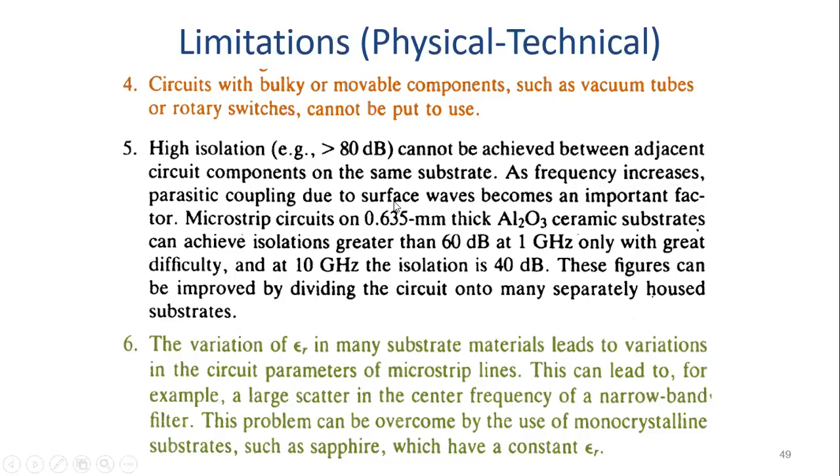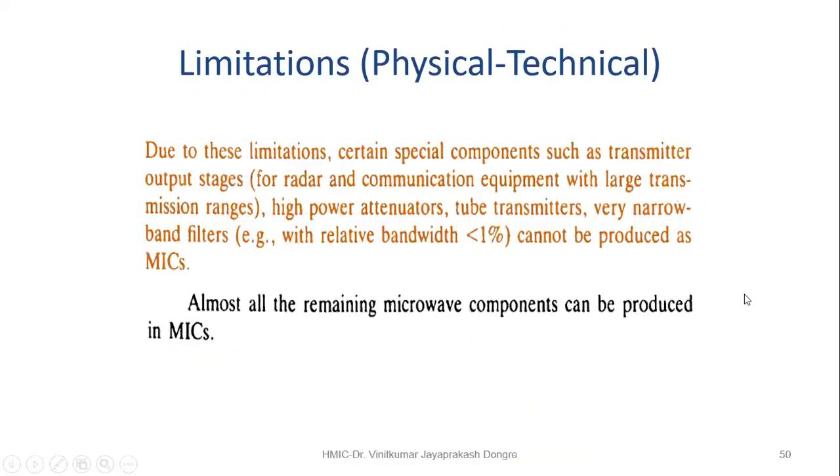Al2O3, for this specific case, the numbers are given. If you go for the higher frequency, the isolation reduces. This is the problem with the higher frequency, because the parasitic impact increases. For Al2O3 and the specific microstrip circuit, at 1 gigahertz, the isolation is 60 dB. But if you go for 10 gigahertz, the isolation reduces to 40 dB. So it is less isolation. This is the one point that we have to consider.